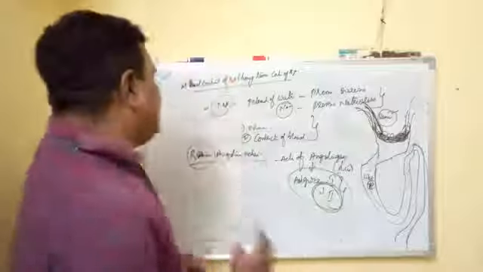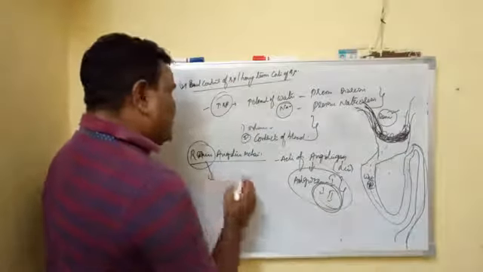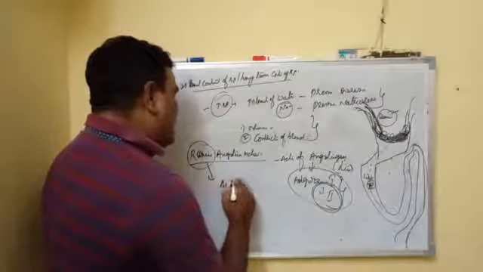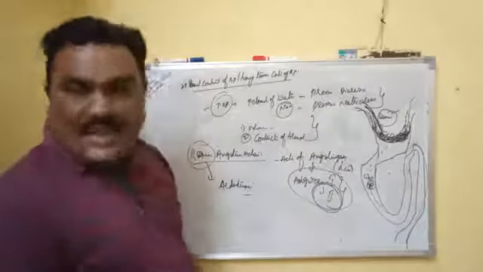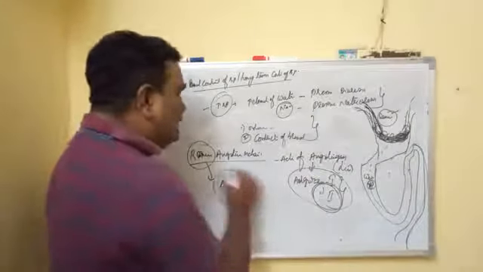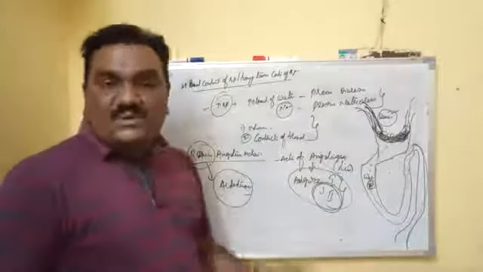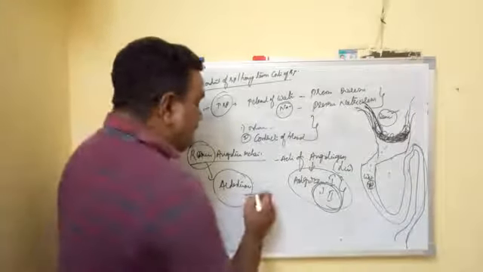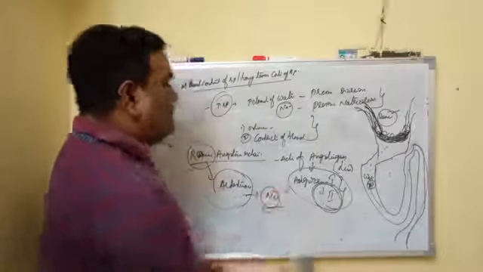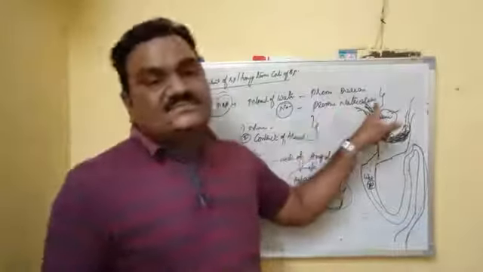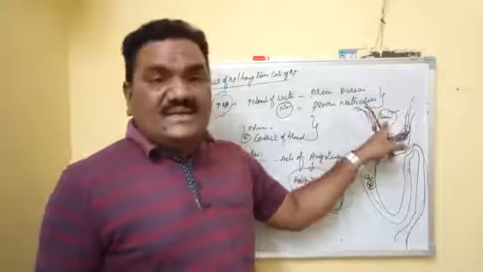At the same time, this renin will also cause secretion of aldosterone by the adrenal gland. What is the role of this aldosterone? It causes absorption of sodium.